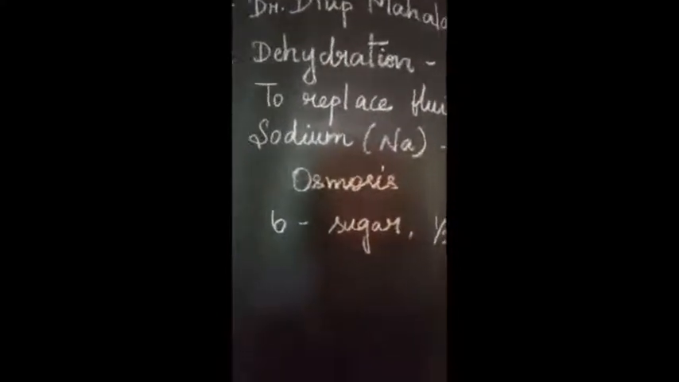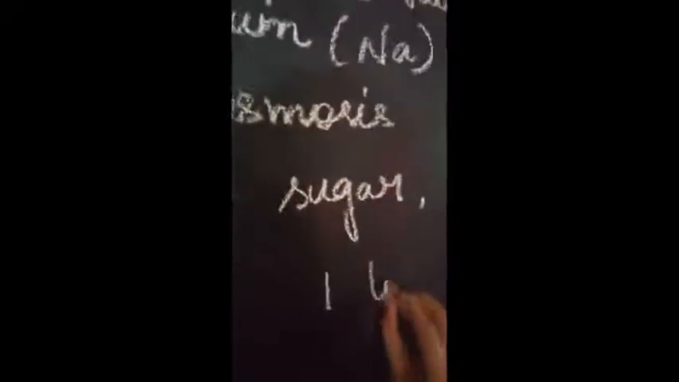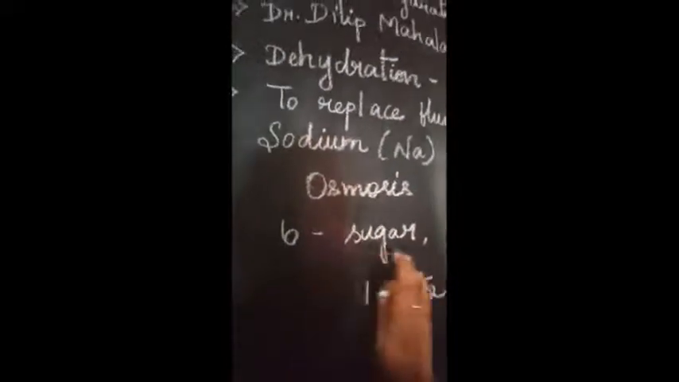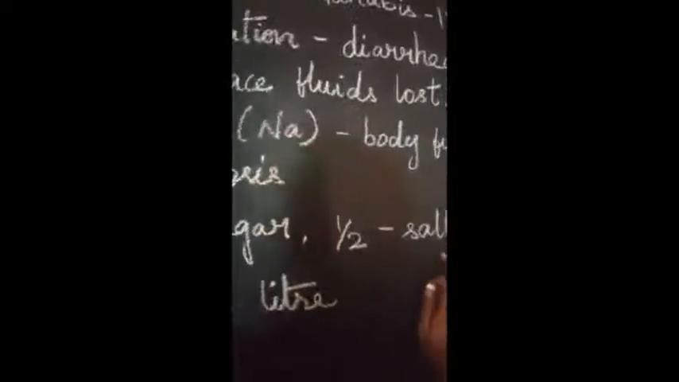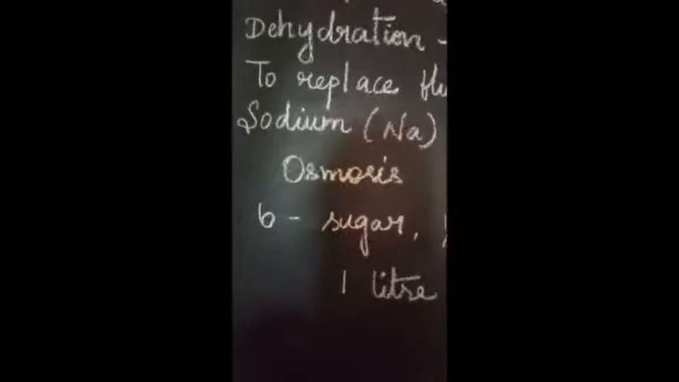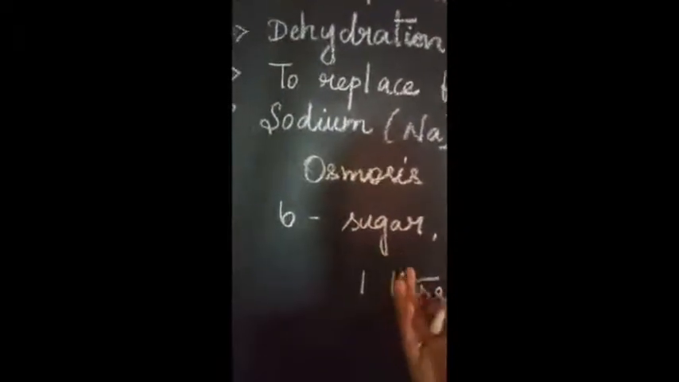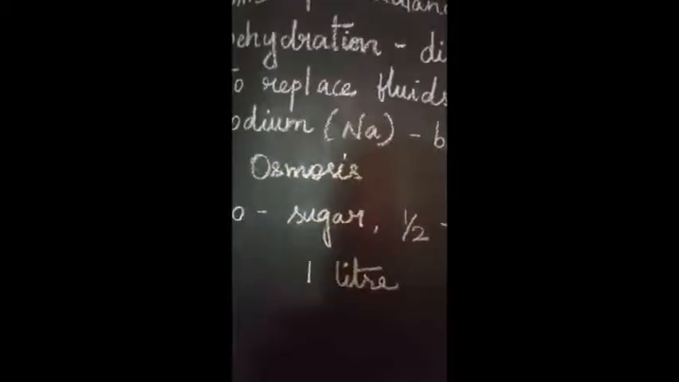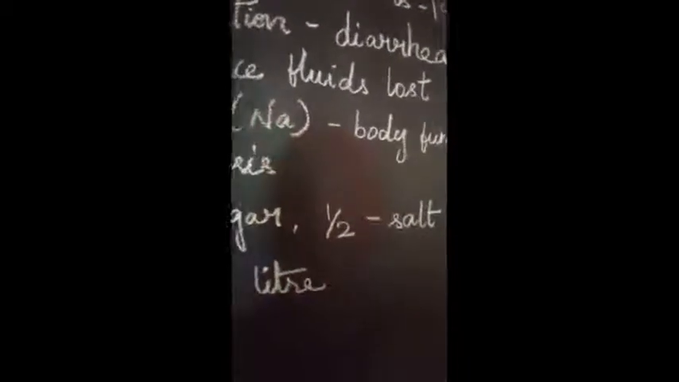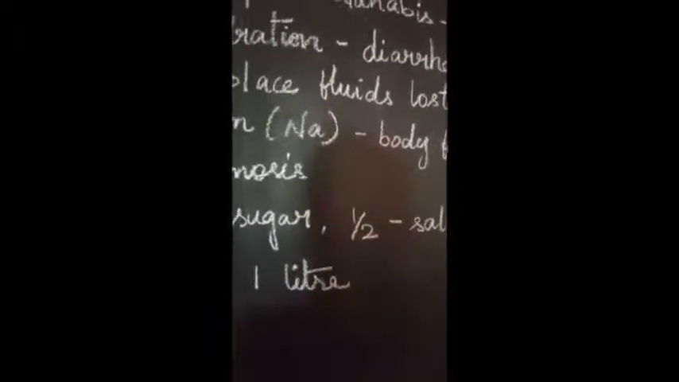For how many liters of water? In 1 liter. In this 1 liter of water, they have taken 6 tablespoons of sugar and half a tablespoon of salt. Okay, this is the normal ratio which is given for children. Because if the sugar content is more, the diarrhea will become very worse. And the salt content should be normal. If it is more, it is not even good for our health itself, so for children it will be very bad.